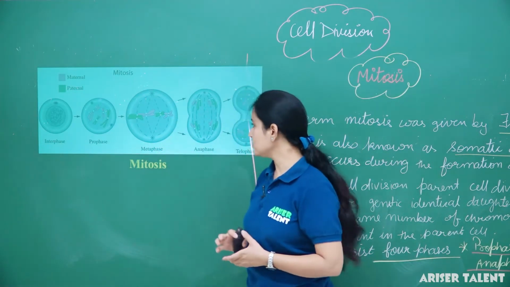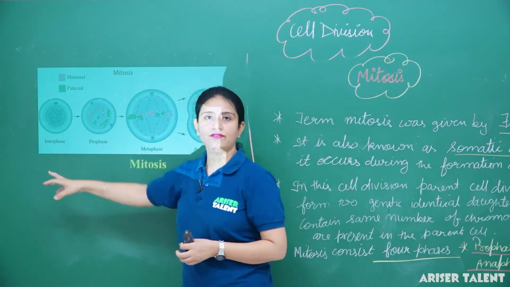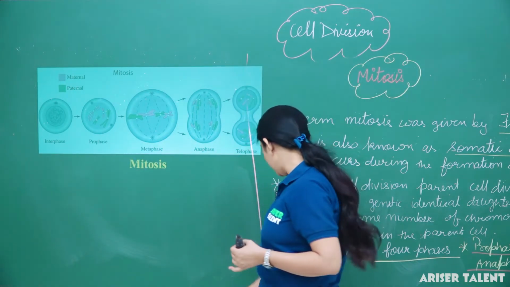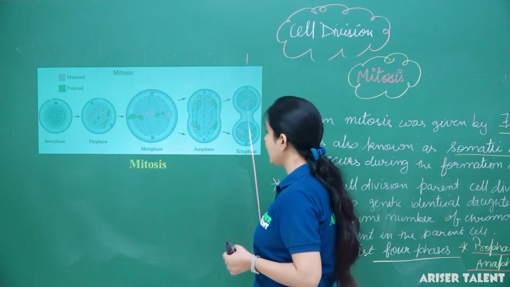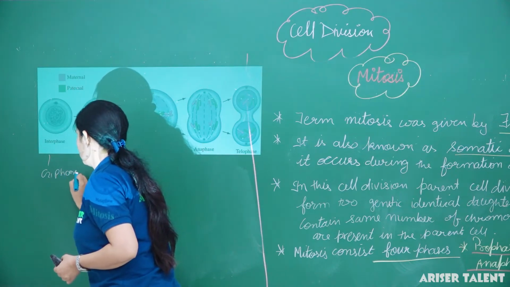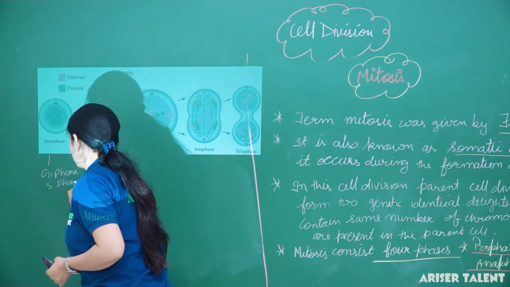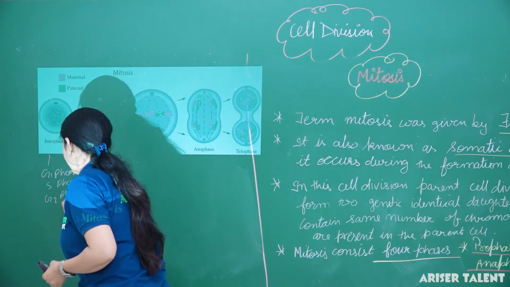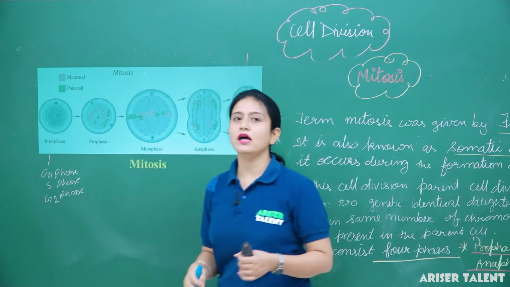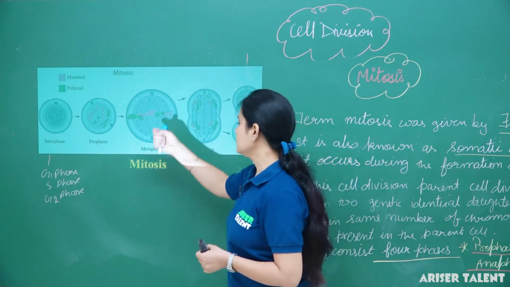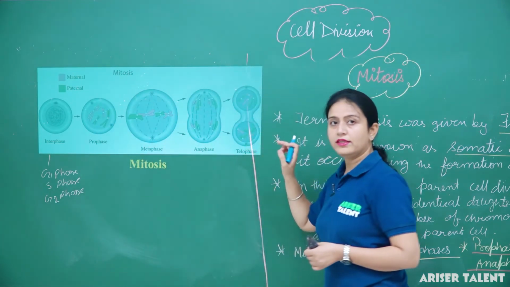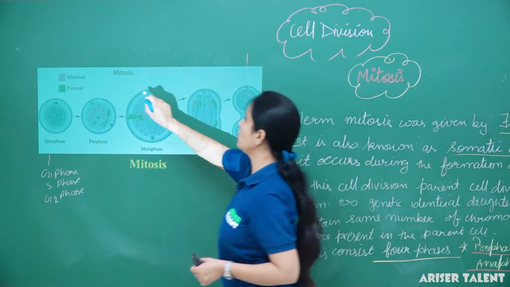This was the interphase, which I have already shown you contains 3 phases: G1 phase, S phase and G2 phase. So interphase is the non-dividing phase of cell division. Now we will come to the prophase. From here to here, the mitosis will take place. This is mitosis.